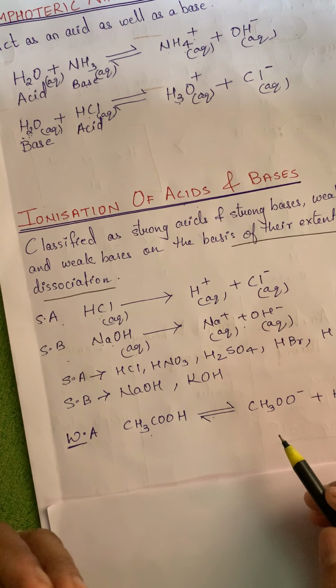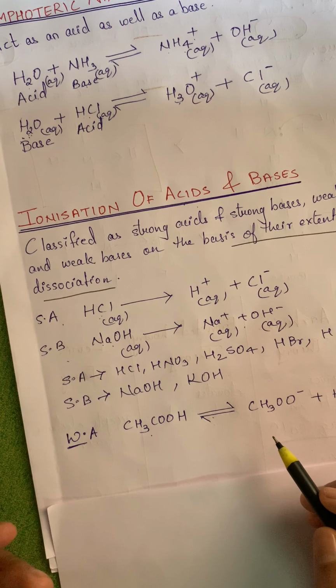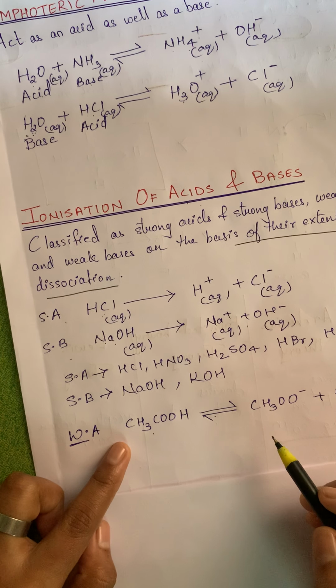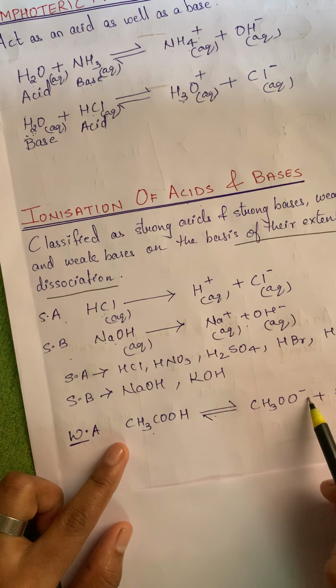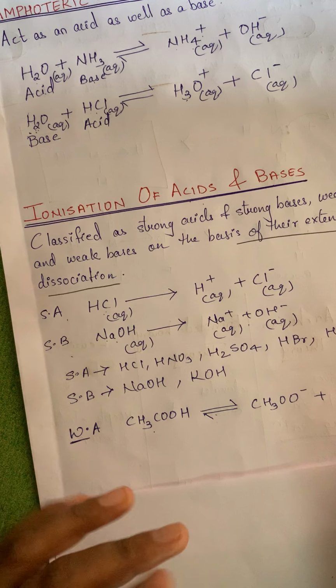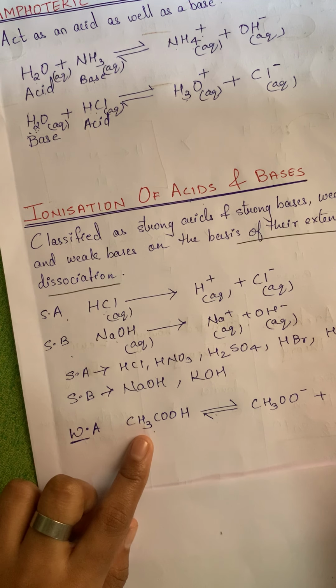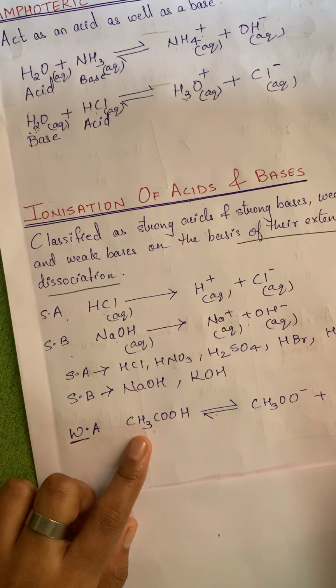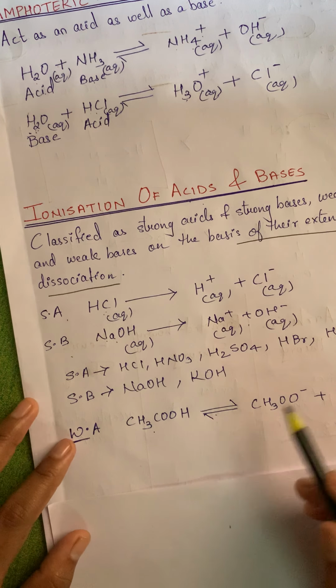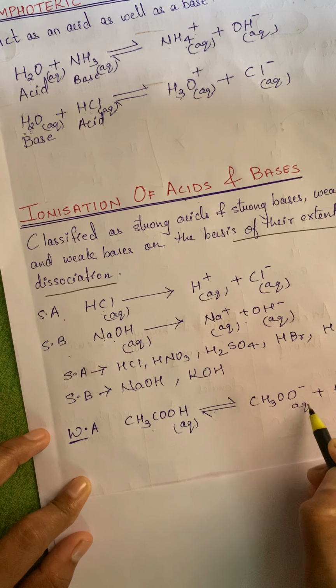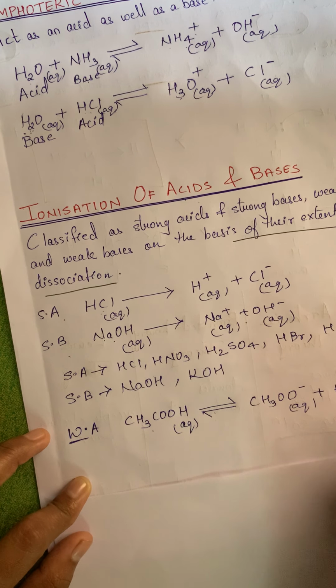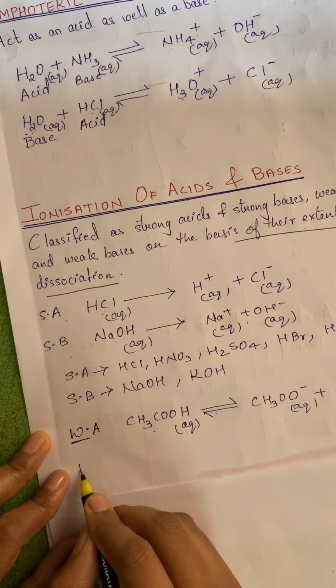So only a small amount, if there are 100 molecules, just as an example, if there are 100 molecules of CH3COOH, I can say 2 or 3 molecules will be dissociated into CH3COO minus and H plus. The rest of the molecules will remain as CH3COOH. So this is an example of a weak acid. Everywhere I have to write aqueous over here. Next example of weak.